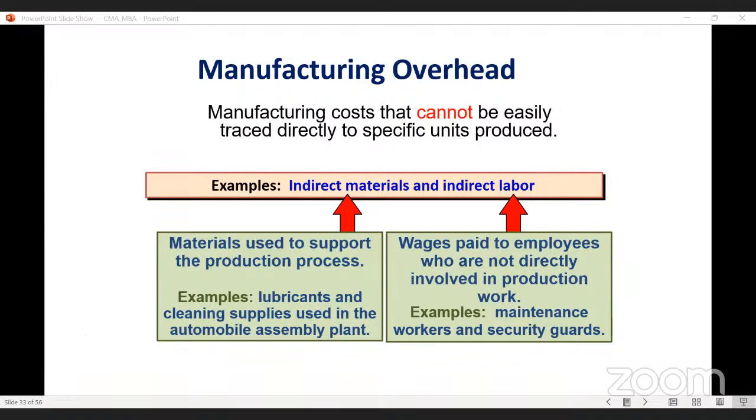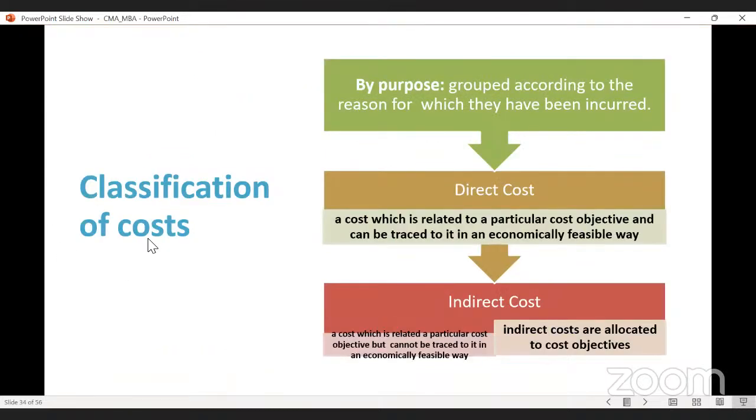So what are the other types of cost? Let us see the classification of cost on the basis of purpose. This can be grouped according to the reasons for which they have been incurred. On the basis of purpose, the cost may be direct cost or indirect cost. So what is direct cost? A cost which is related to a particular cost objective and can be traced to it in an economically feasible way. That means we are able to trace this cost to a particular cost objective.